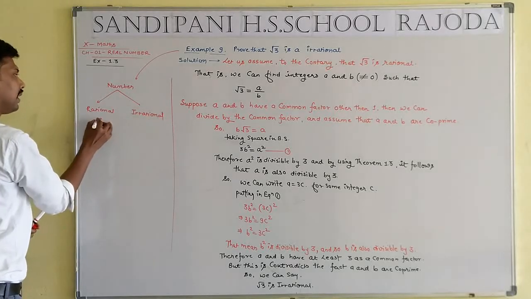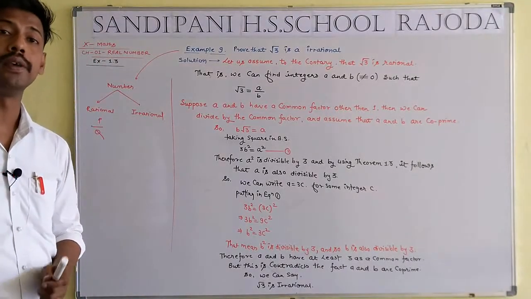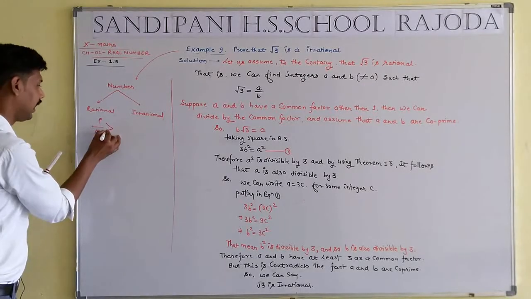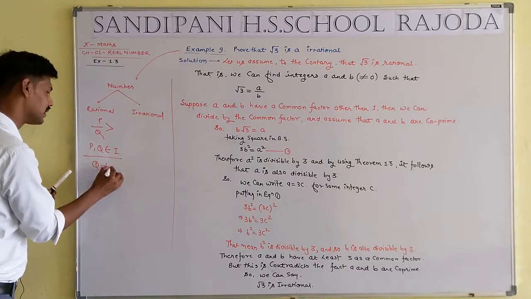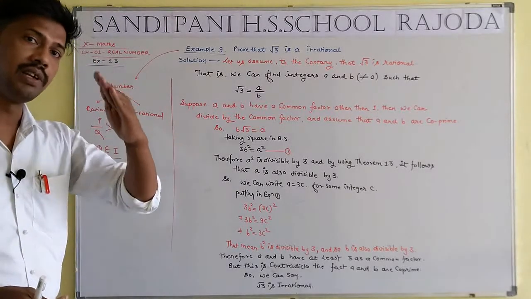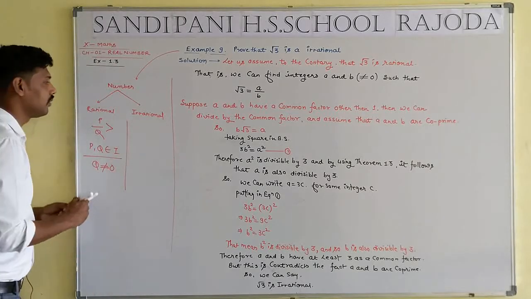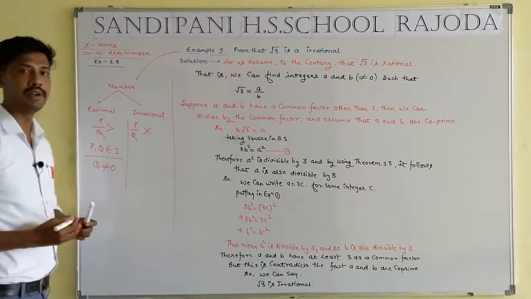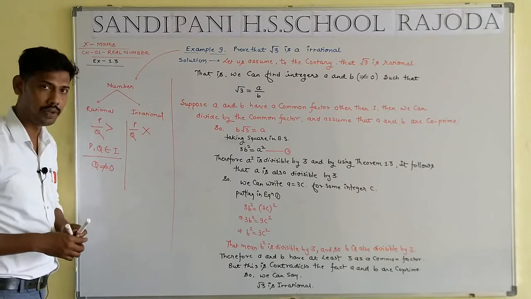What is the meaning of a rational number? A number which can be written in the form of p by q is known as a rational number, where p and q both belong to integers but q does not equal 0. Students, numbers are basically divided into two categories: rational and irrational. A number which cannot be written in the form of p by q is known as an irrational number.